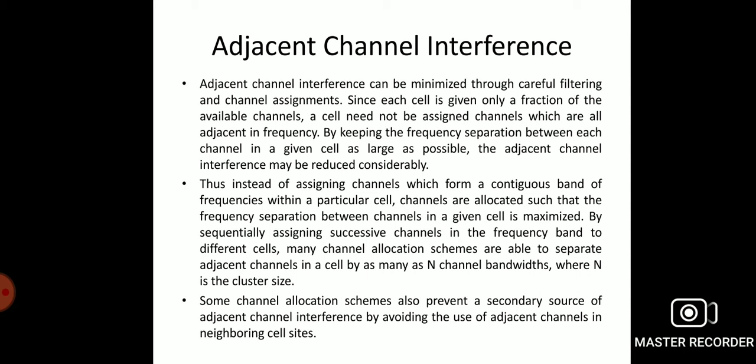These channels can be assigned frequencies such that the frequencies of adjacent cell channels are not very close to each other. Such an effective and careful frequency allocation to the channels of cells will help a lot to reduce the effect of adjacent channel interference. The separation of frequency between the channels is very important.